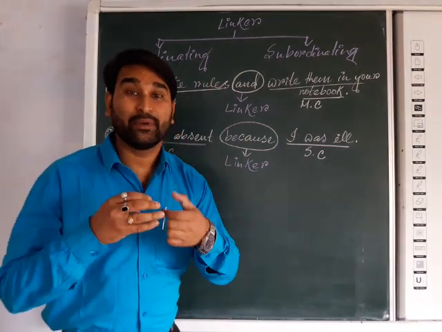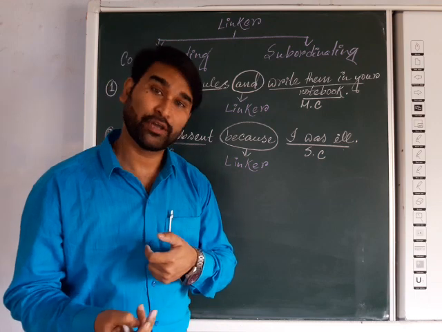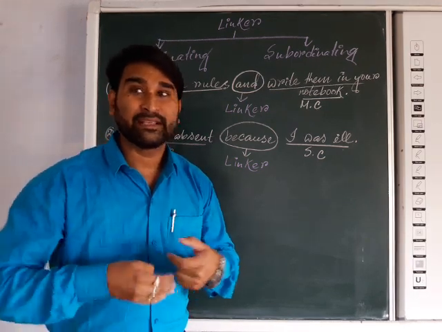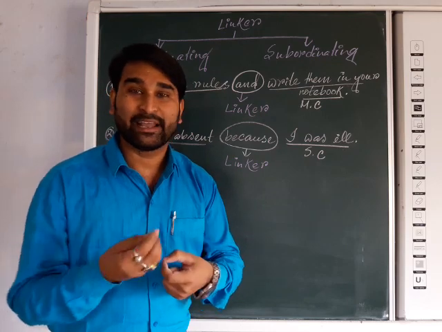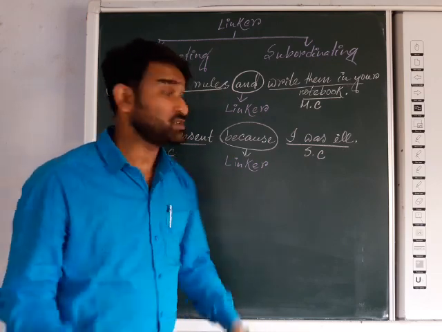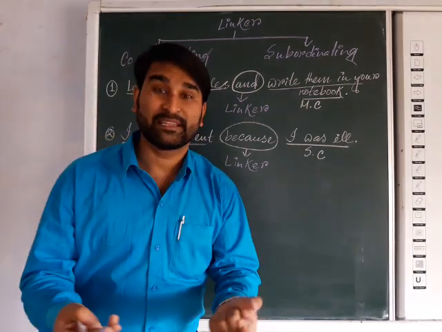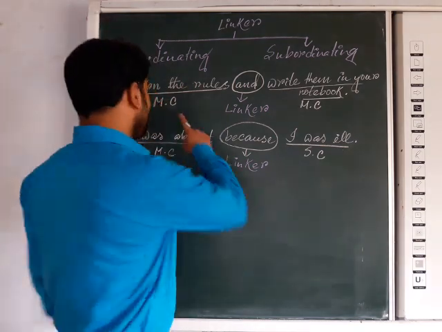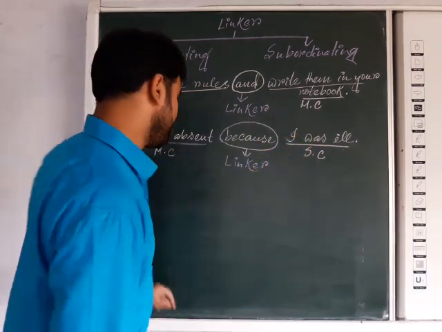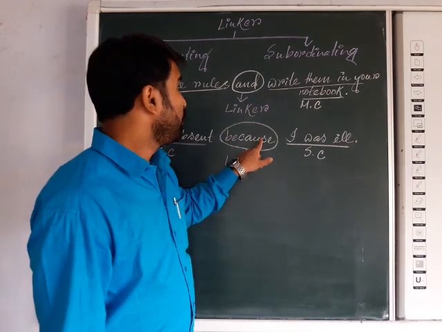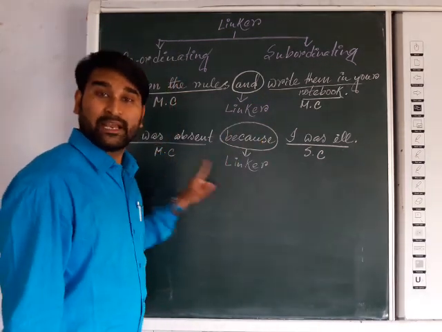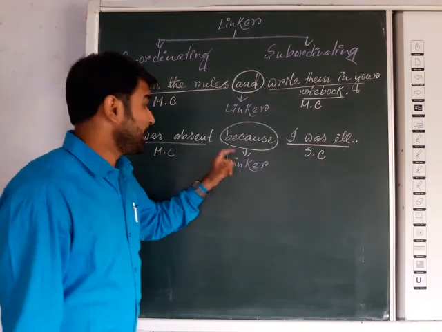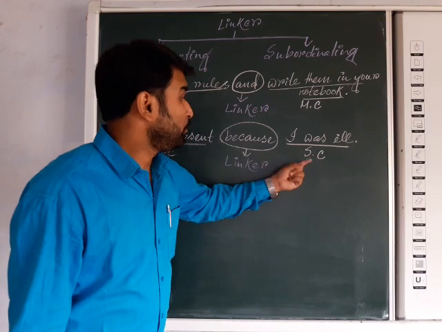Coordinating linker means it will play the role of a coordinator. You have seen a coordinator in your school. He plays an important role, having some connection with the principal and even the teachers. Here that linker will play the role of a coordinator. And mind it, both will be MC, main clauses. But a subordinating linker joins at least one main clause and a subordinate clause.